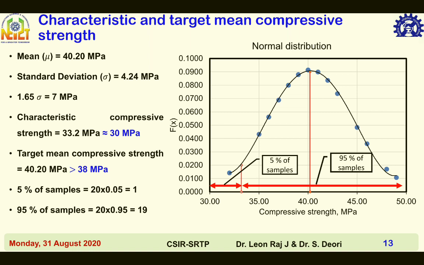Out of 20 samples, only one sample is less than the characteristic strength. 1.65 into 4.4 is equal to 7 MPa. Approximately, the characteristic strength is 30 MPa and the target compressive strength is 40.20 MPa, which is greater than the M30 target strength of 38 MPa.